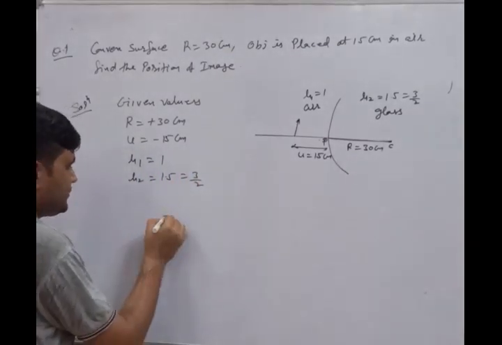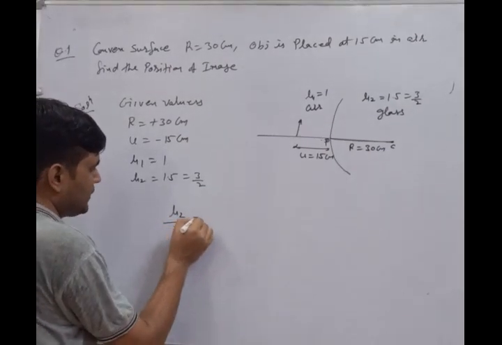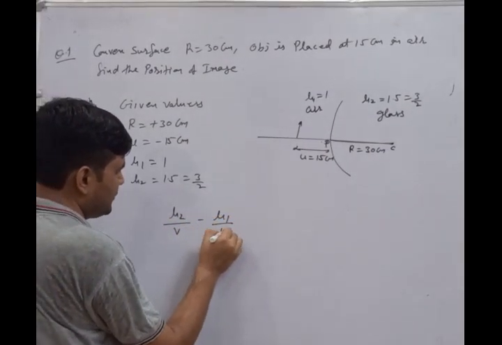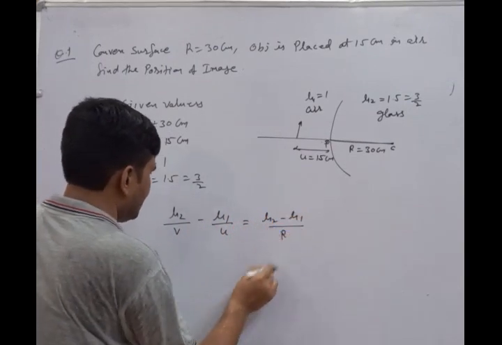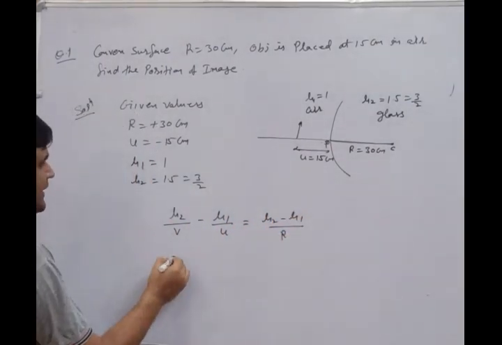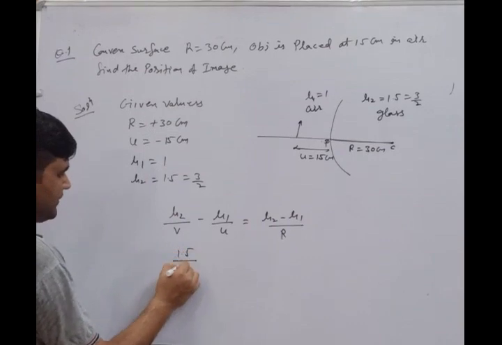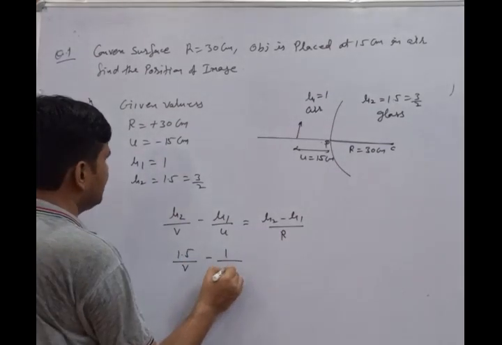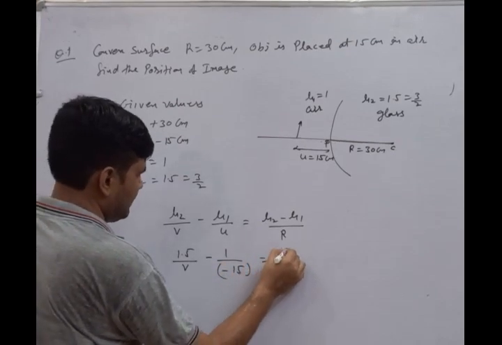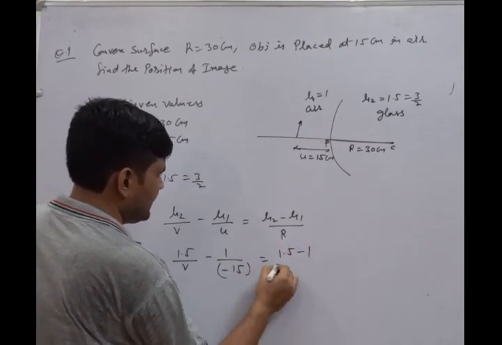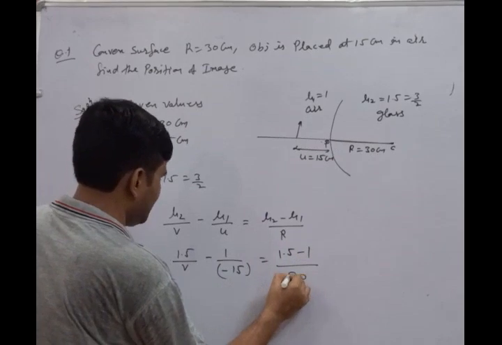Now we use the formulation mu2 upon v minus mu1 upon u equal to (mu2 minus mu1) upon R. Here we put down the values. It is 1.5 upon v minus 1 upon minus 15 equal to (1.5 minus 1) divided by 30.